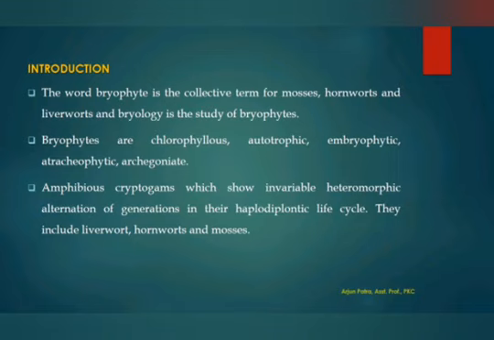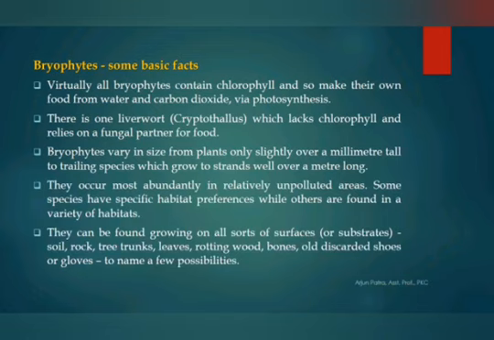and shady places. Although the members of the bryophyte have adapted to land conditions, still they require water for fertilization. That's why they are known as amphibious plants. That is, the external water supply is essential for the completion of their life cycle. So next, we come to the characteristic features of the bryophyte.